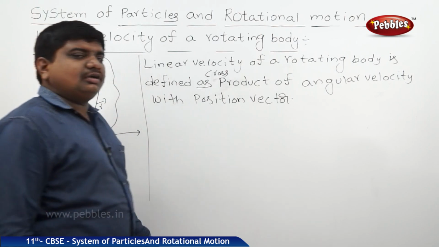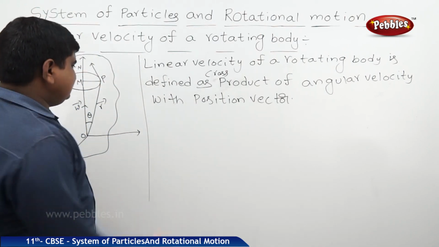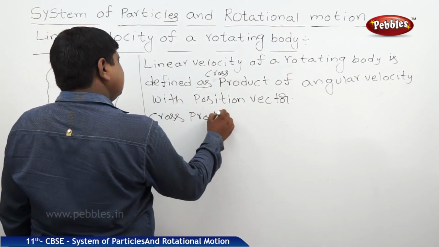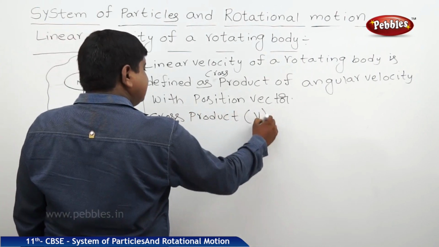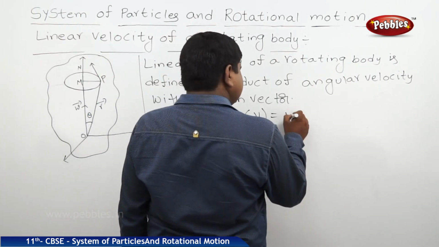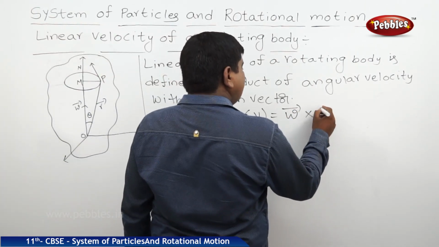So what is the meaning of cross product? Linear velocity is V. Cross product of angular velocity and position vector means omega bar cross R bar.